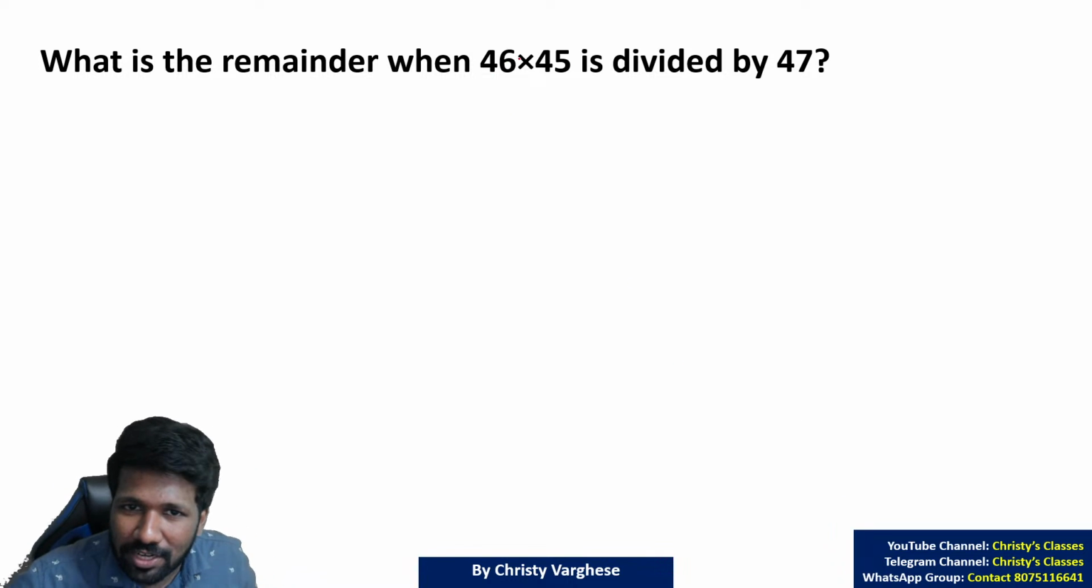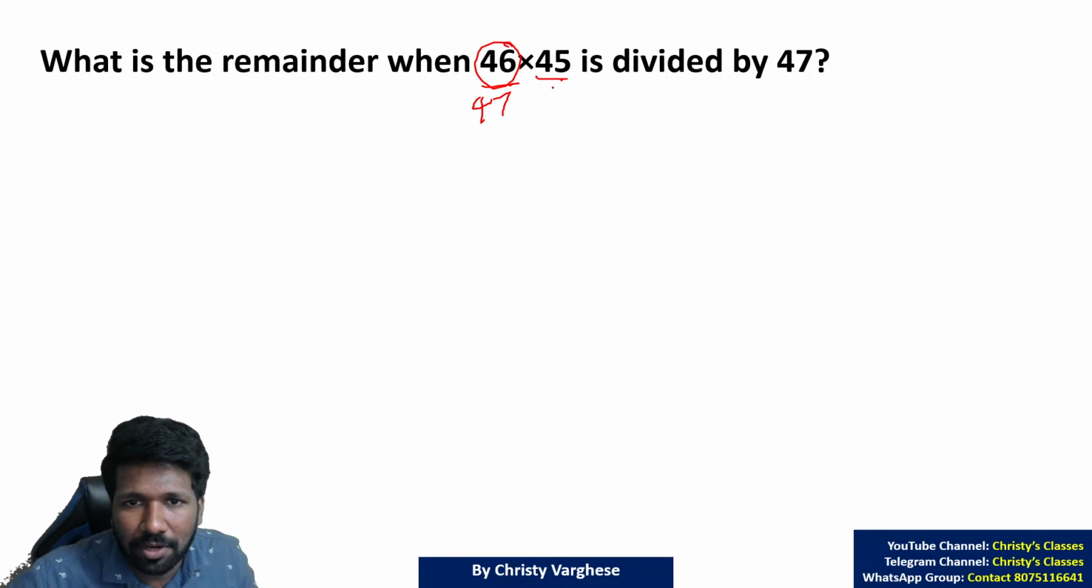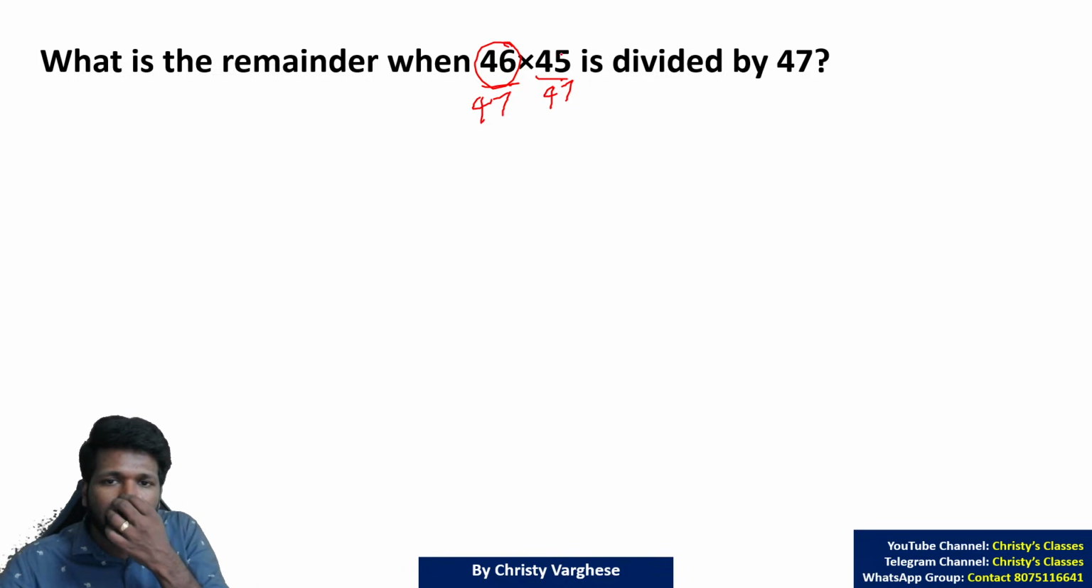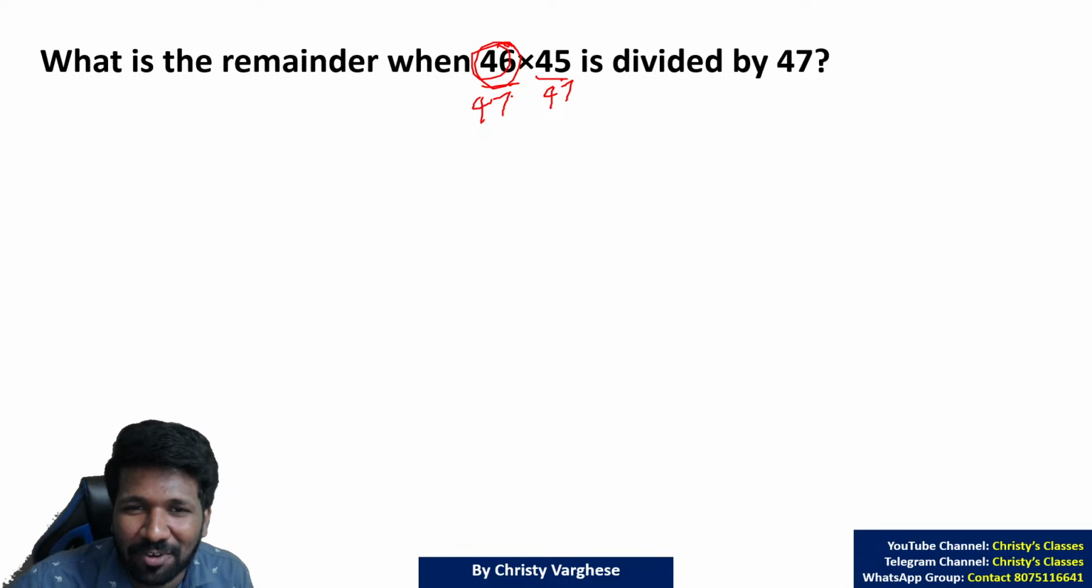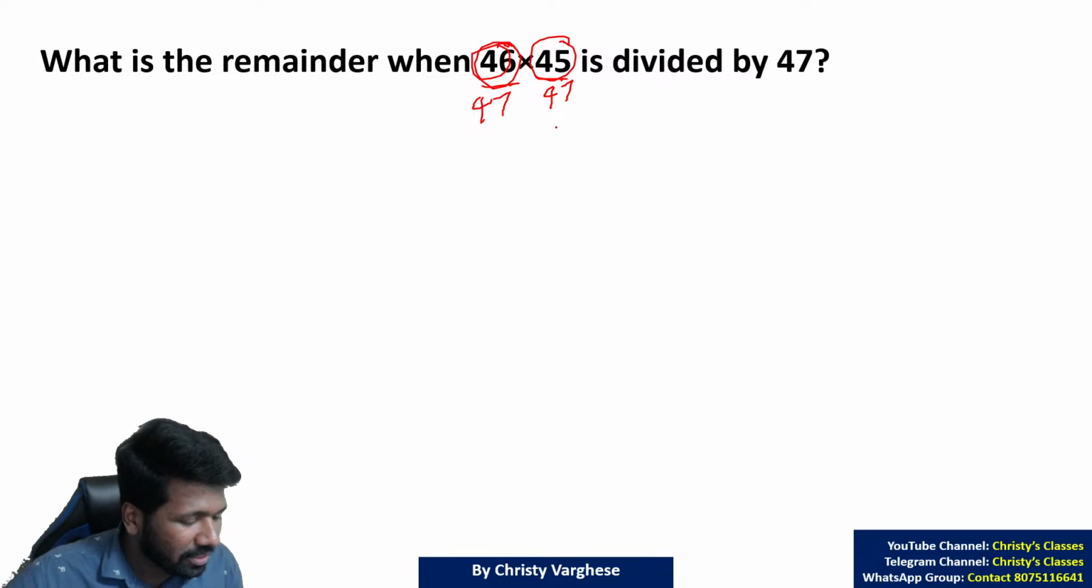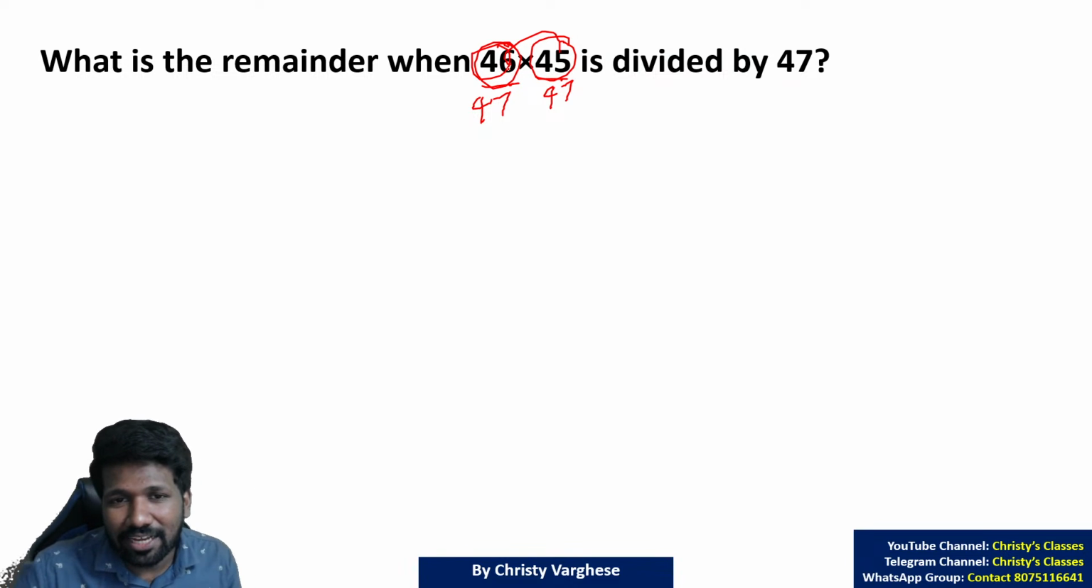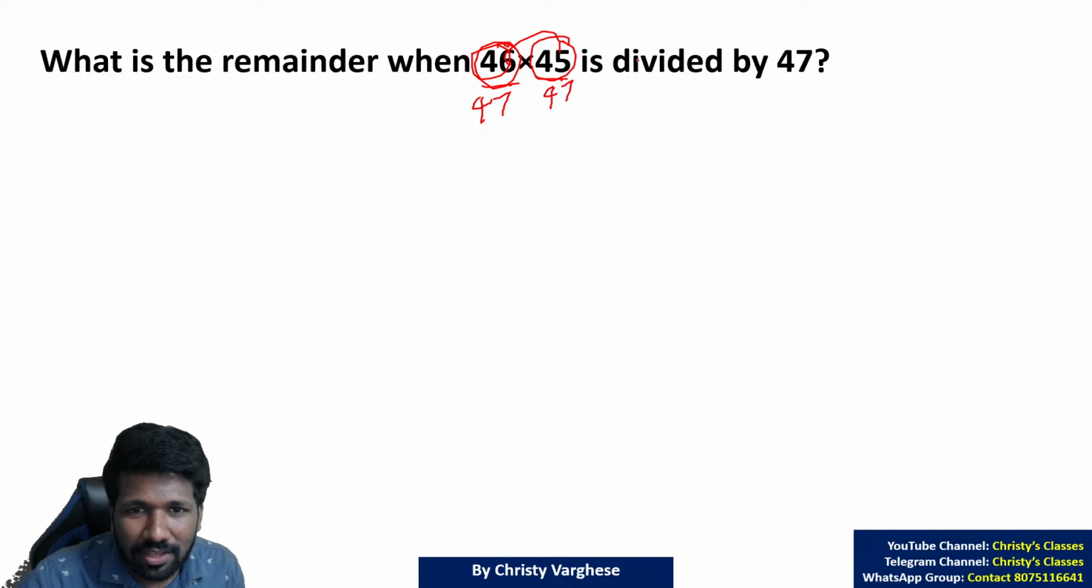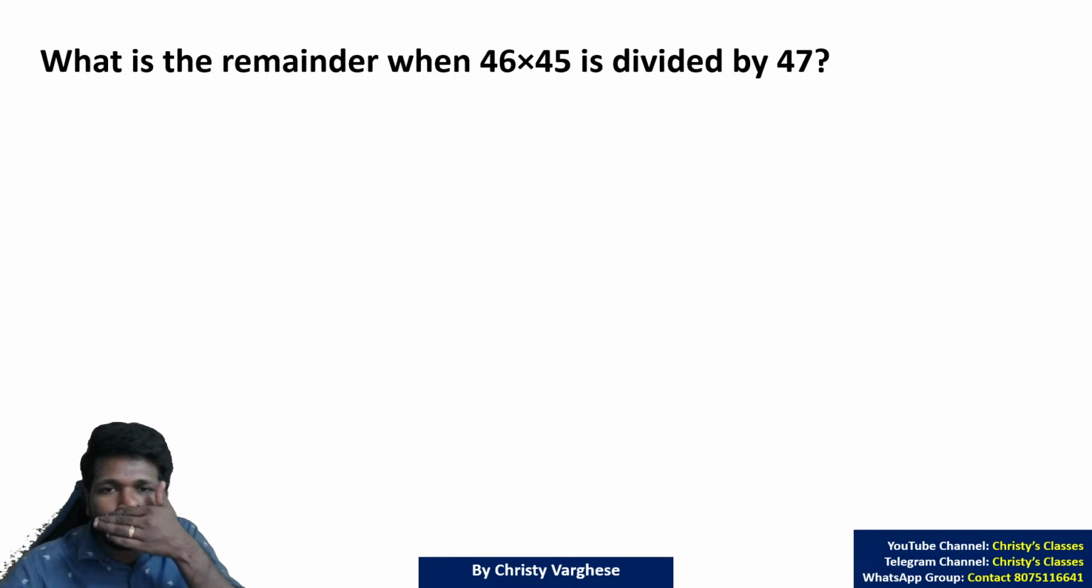Why? We discussed that for 46 into 45 divided by 47, you take the remainder of 46 by 47, take the remainder of 45 by 47, then multiply them. But the 46 by 47 remainder is 46 itself. The 45 by 47 remainder is 45 itself. That means it is equally difficult as multiplying the original product, because it is the original product itself you are getting as the remainder. That is why positive remainder is very time consuming for this question, because you have to literally multiply it.